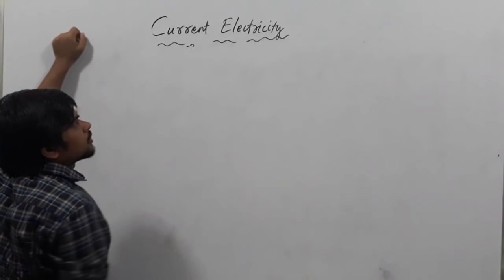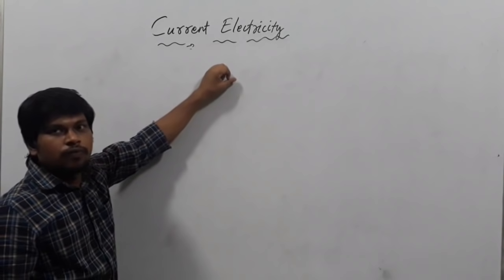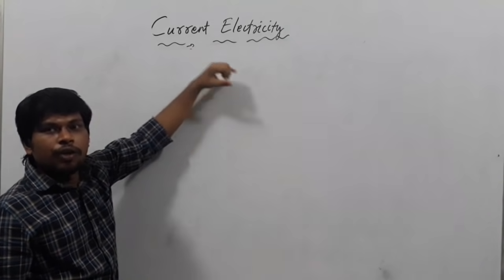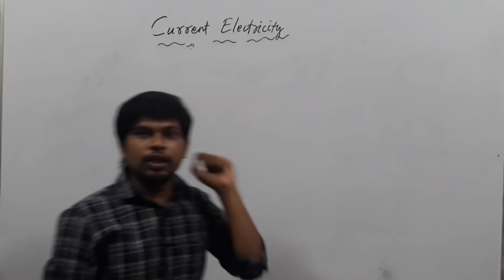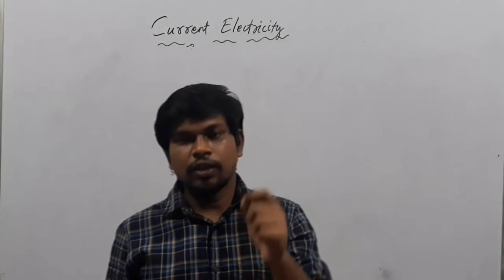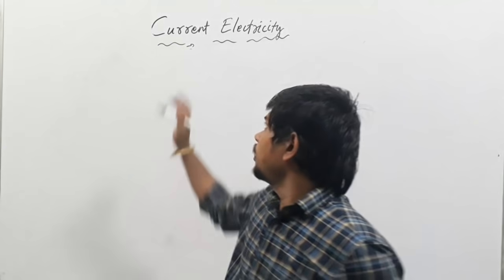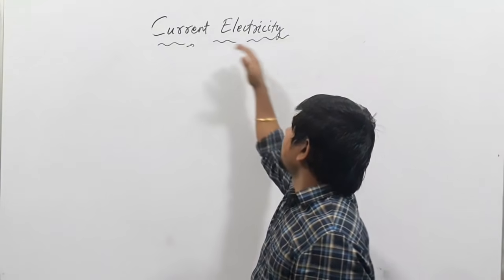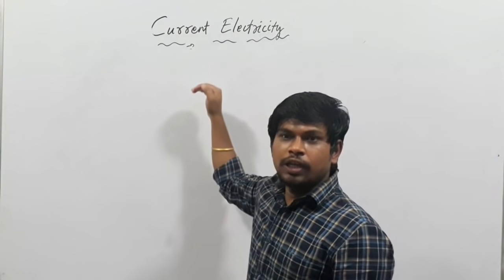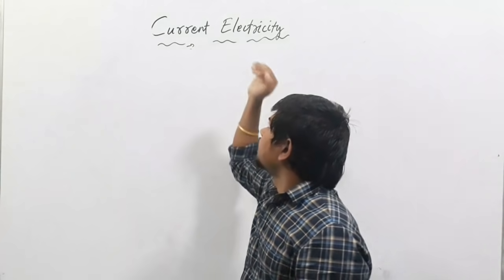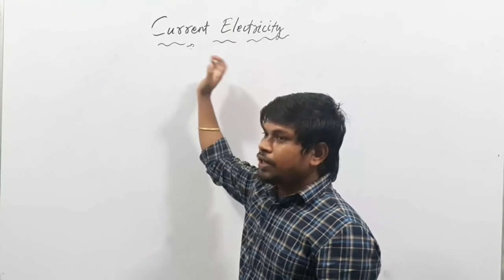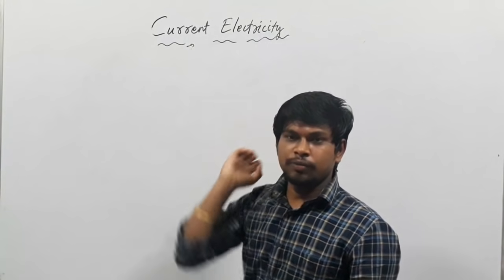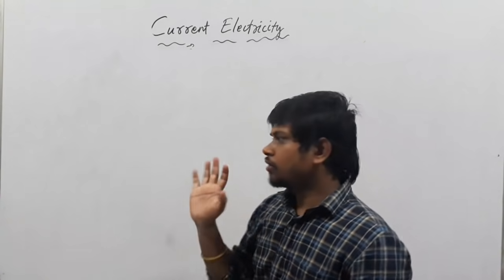Current electricity is the branch of physics which deals with the study of charge in motion. Write down first: current electricity. Then after that, write its meaning: the charge in motion.